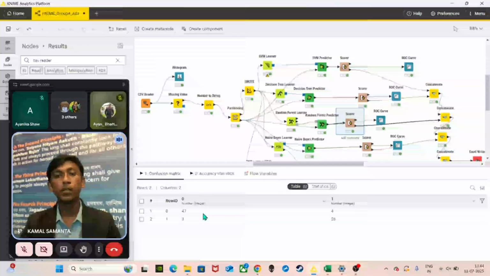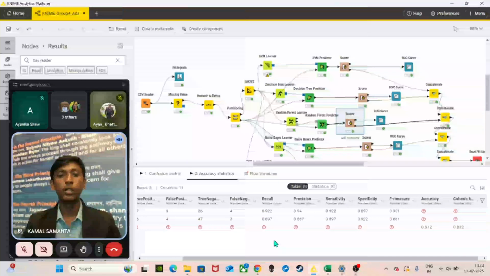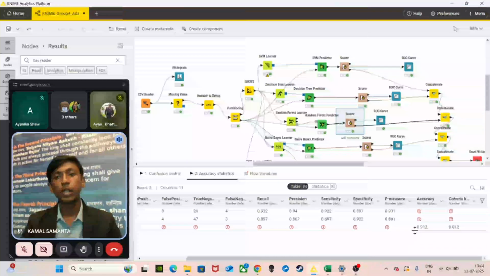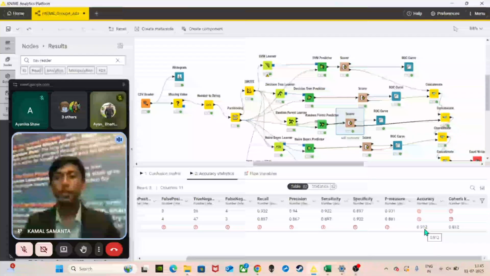We can see that the true positive and true negative values are significantly higher than the false positive and false negative values, which indicates a good model performance. And then we look at the model accuracy, and we see that the model accuracy stands at 0.912. It means that during testing, 91% of the predictions matched the actual outputs.